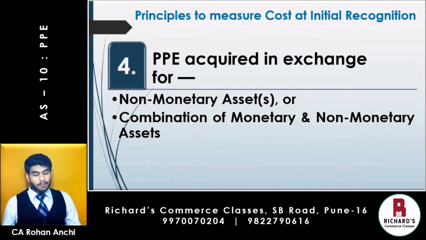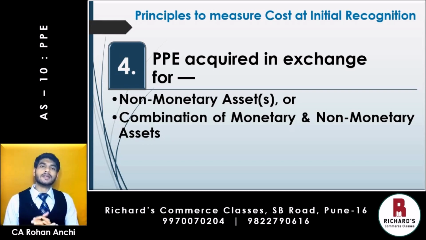Then you have part 4, PPE acquired in exchange for non-monetary asset or a combination of monetary and non-monetary asset. Now remember, an asset when you purchase, it may not always be for cash. You may exchange an asset of your own for a new asset. Then in such case, how do you measure cost at initial recognition? Now there can be 2 situations. Either entirely an asset is being exchanged for an asset, that means there is no cash involved, or there is some portion cash involved and the remaining is settled through giving up your own asset. Let us take only the case where an asset is being exchanged for an asset.